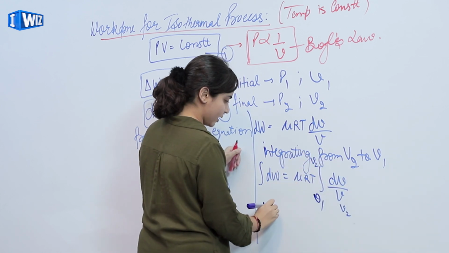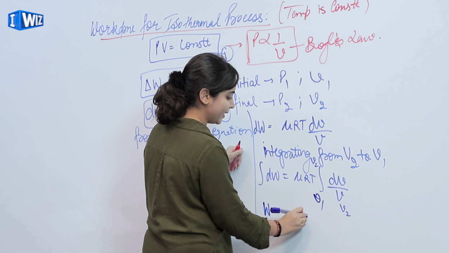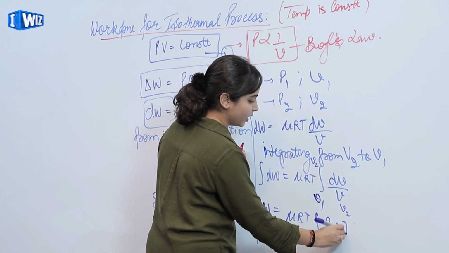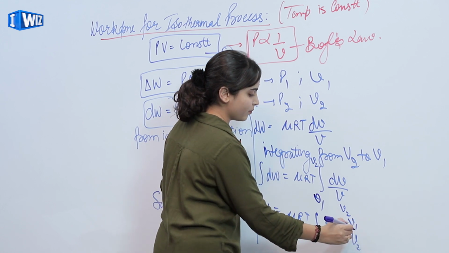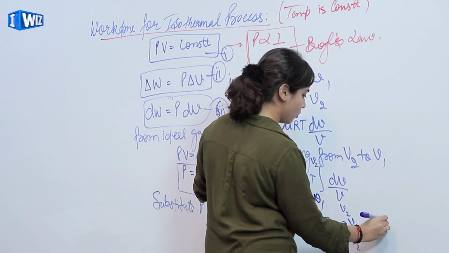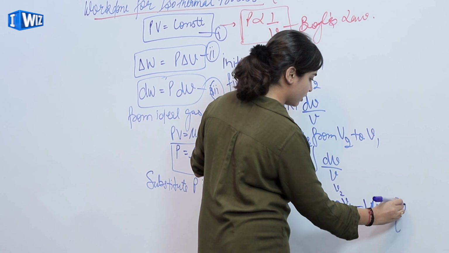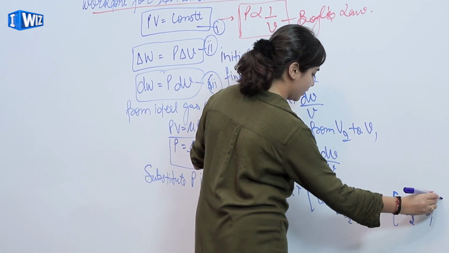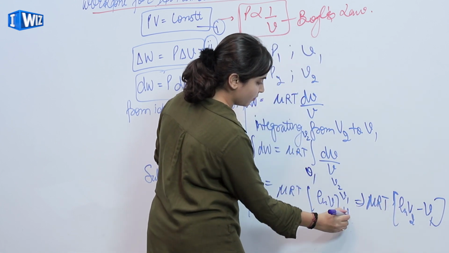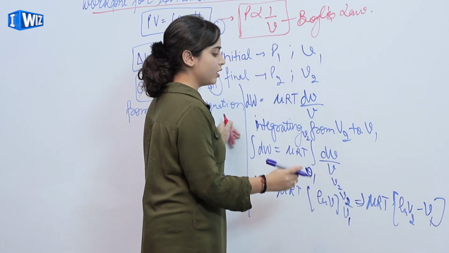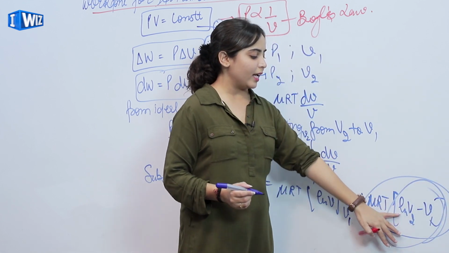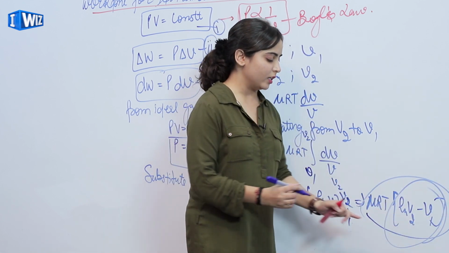So W is equal to mu RT, integration of dV upon V, which is ln V from V1 to V2. So we'll get mu RT times ln V2 minus ln V1.